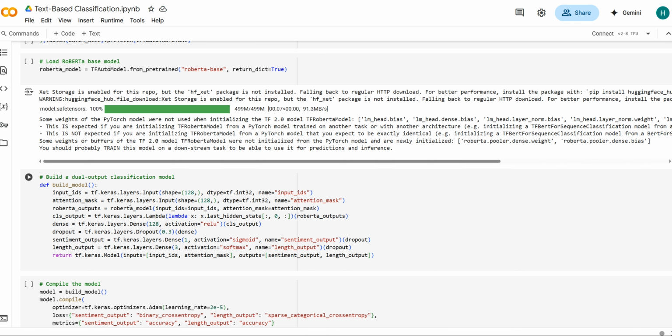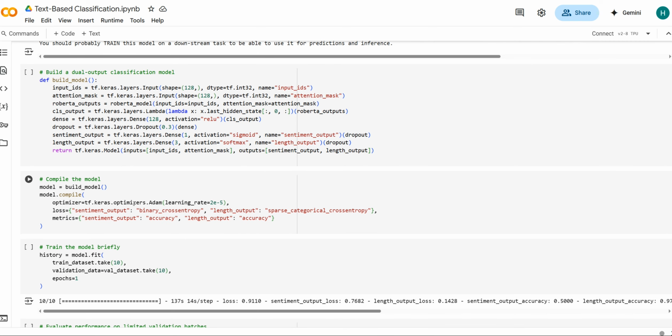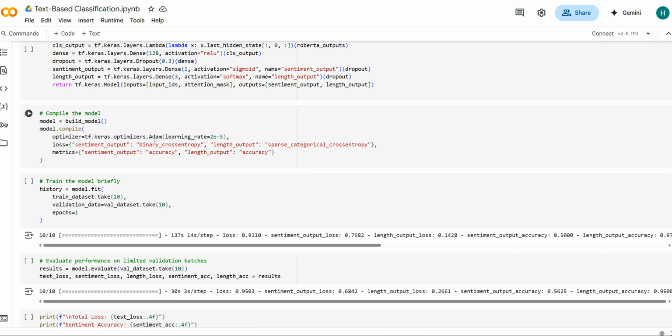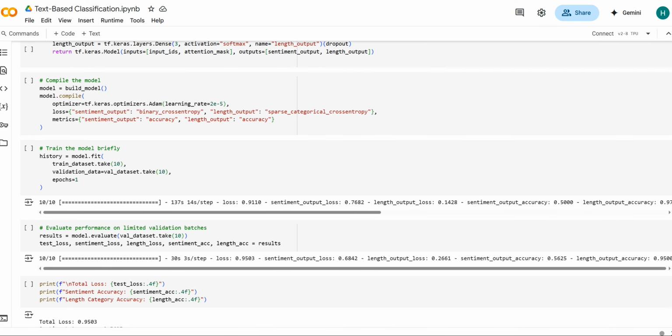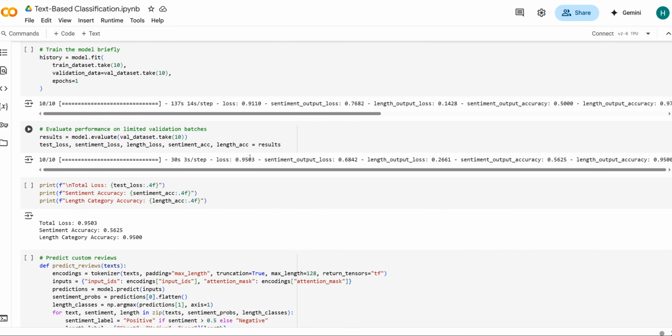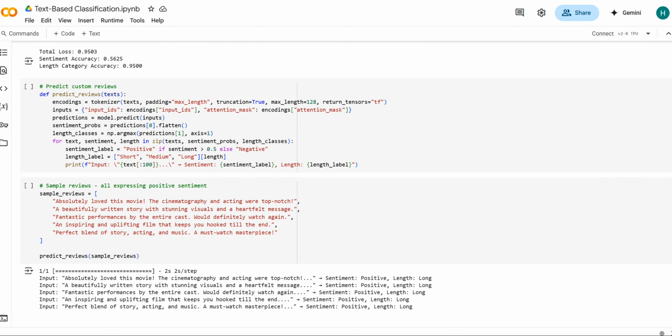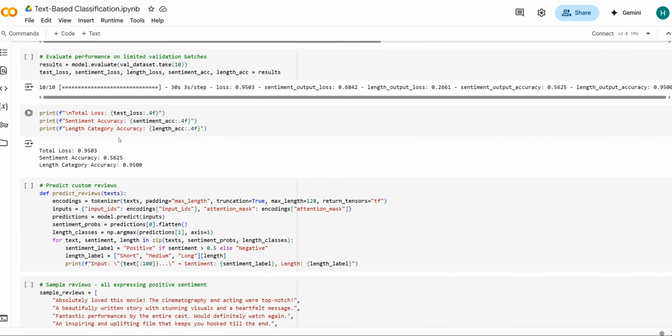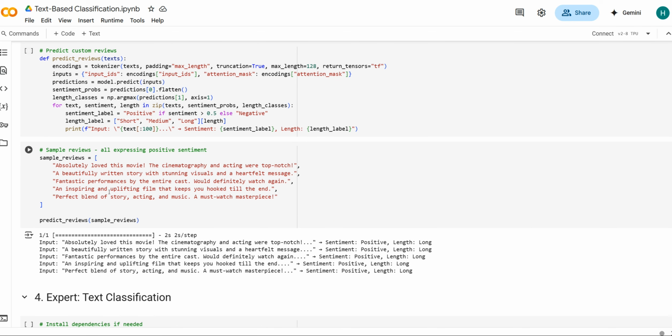And then we're going to use RoBERTa's class token output, and then we have two final layers: one for sentiment, which is binary, and one for length category, three-class, which is softmax. So we're going to run the training briefly. After that, these are the evaluation accuracies after training the model. So this is the sample input and this is the sample output.